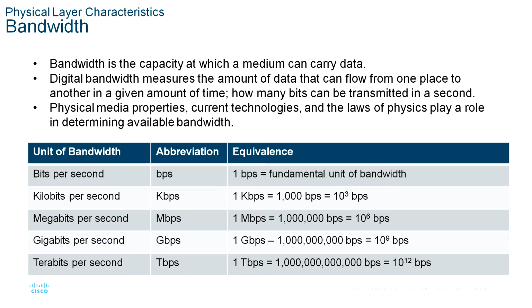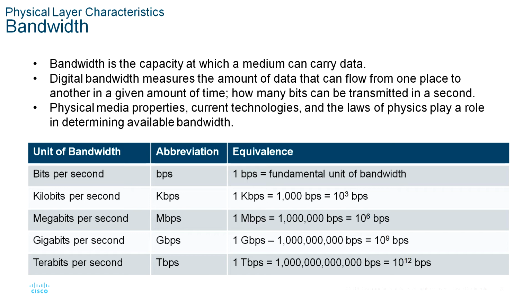Units of bandwidth, abbreviation and equivalence. Bits per second, bps: 1 bps is the fundamental unit of bandwidth. Kilobits per second, kbps: 1 kbps is equal to 1000 bps, or 10 to the power of 3 bps. Megabits per second: 1 Mbps is 10 to the power of 6 bps. Gigabits per second: 10 to the power of 9 bits per second. Terabits per second: 10 to the power of 12 bits per second.